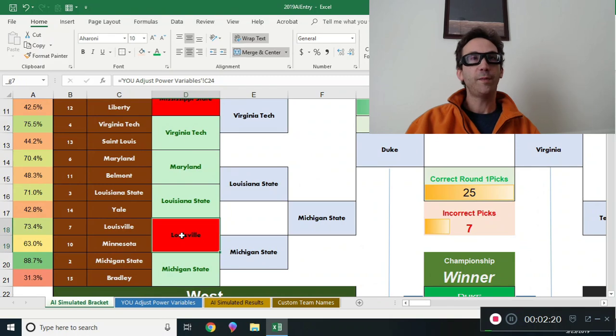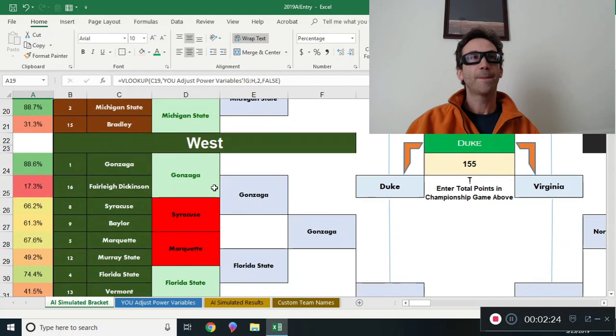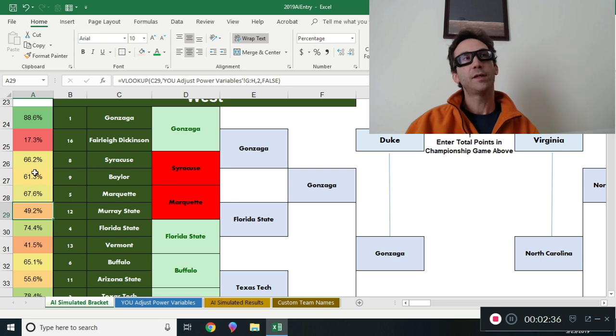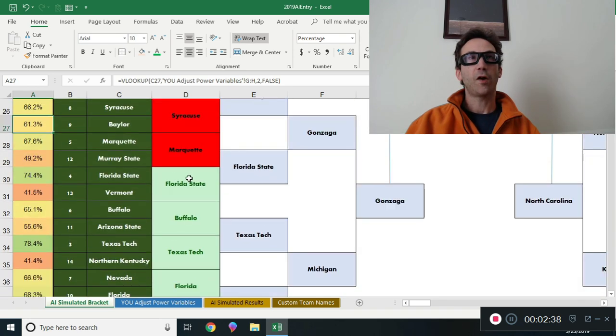Couldn't get Louisville to beat Minnesota, thinks Michigan would beat Minnesota anyway. Couldn't get Baylor to beat Syracuse, although it's sort of close. Couldn't get Murray State to beat Marquette. So here it does think Florida State will beat Murray State. It does think Gonzaga will beat Baylor. Got all the other games right.